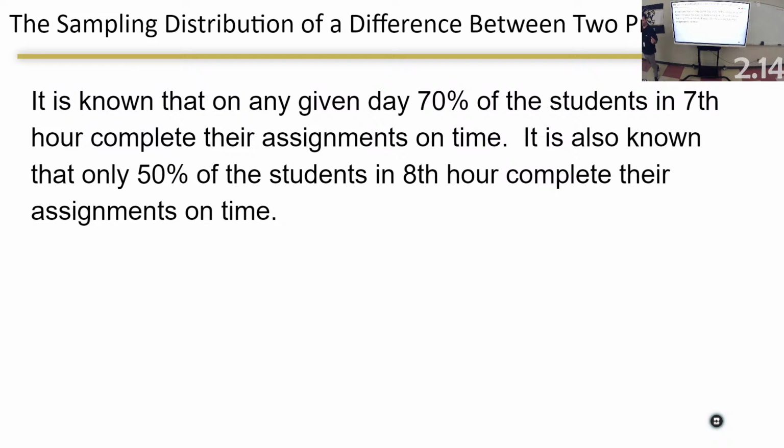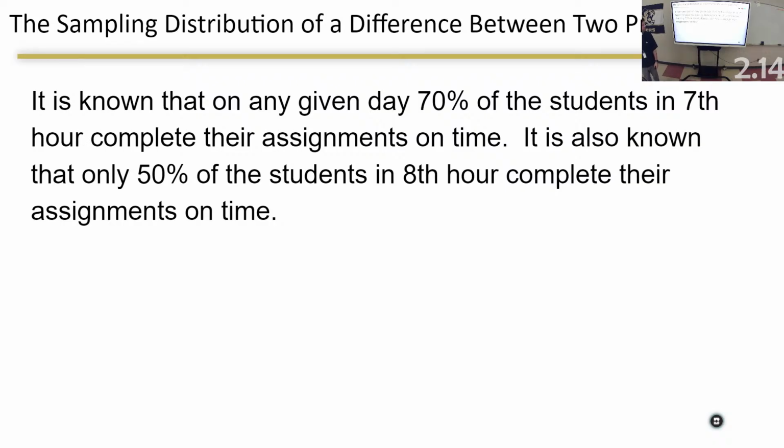Let's look at the difference between two proportions and sum that up for us really quickly, and then we'll call it a day. It's known that on any given day, 70% of the students in 7th hour complete their assignments on time. It's also known that 50% of students in 8th hour complete their assignments on time.